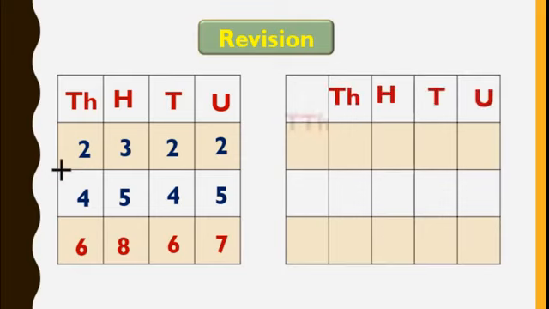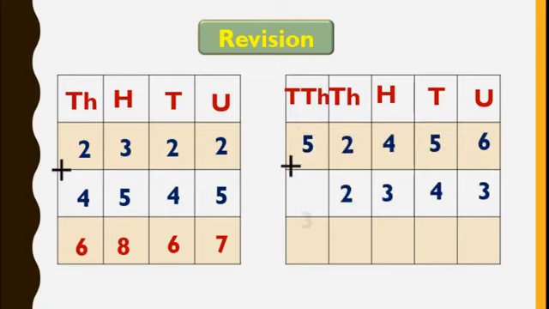One more of 5 digits we will go through. And here it is your sum. Now again we will start from the unit place.